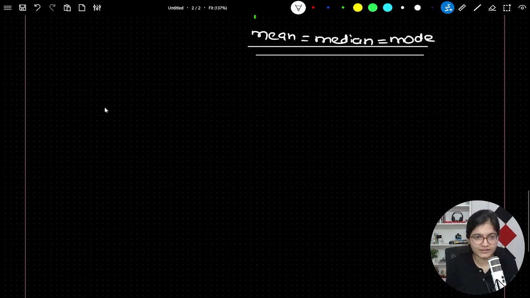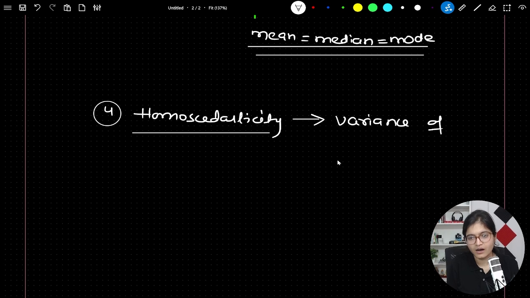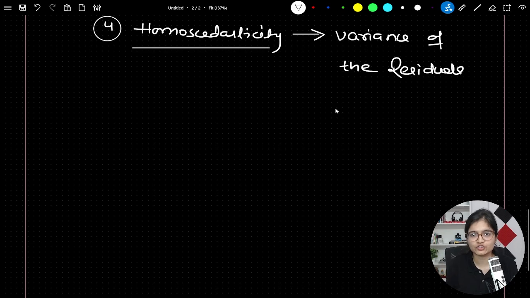The last important assumption is something called homoscedasticity. This property says that if you calculate the variance of the residuals, it should be constant. The variance of the residuals should be constant.